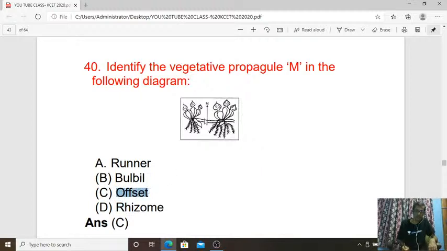So it is the offset; between the two ends of this offset we can observe 2 plants. So it is one of the vegetative propagation methods where this offset is going to have the node and internode. From that nodal region we can observe the development of new plants, and vigorous growth is there. So it is called terror of Bengal, and the structure is called offset. Okay, so the answer is C for question number 40.